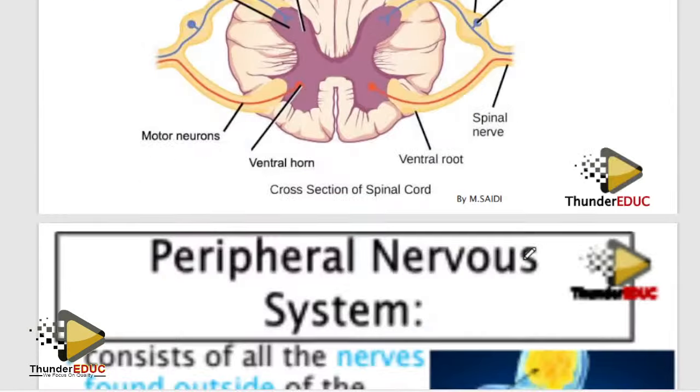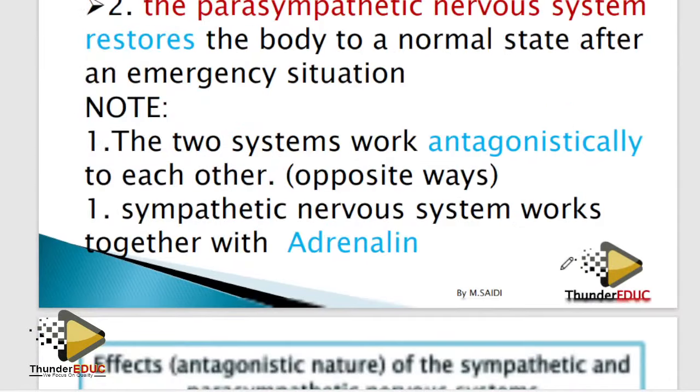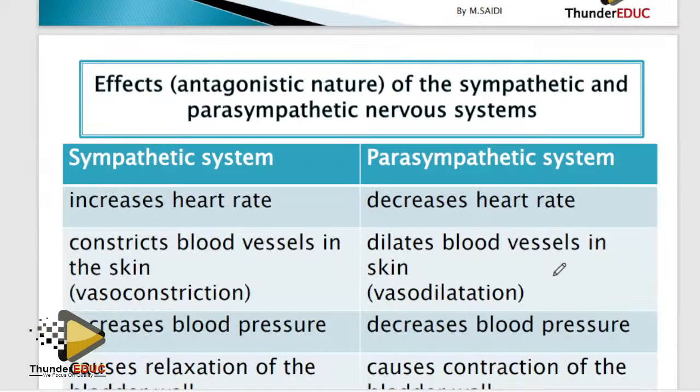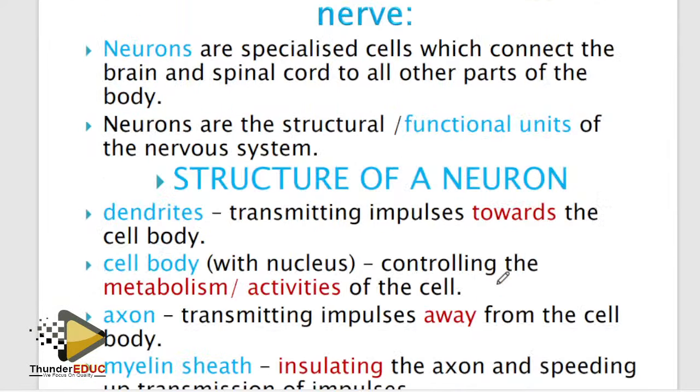So the brain is done. You don't have too much in there. Spinal cord, sympathetic and parasympathetic, at least you know how, including adrenaline. Yes. So let's go to the neuron.